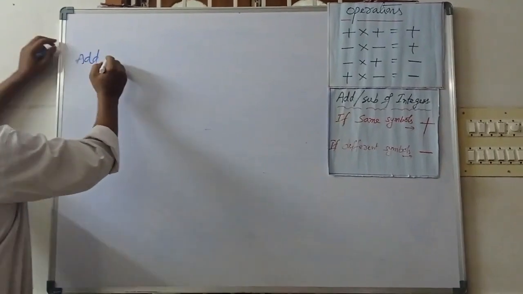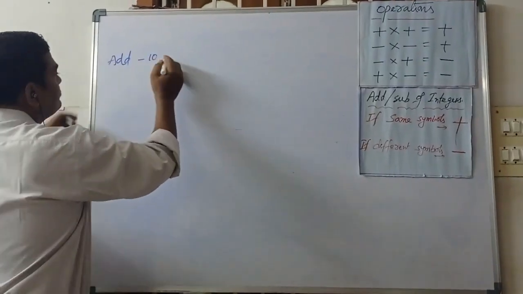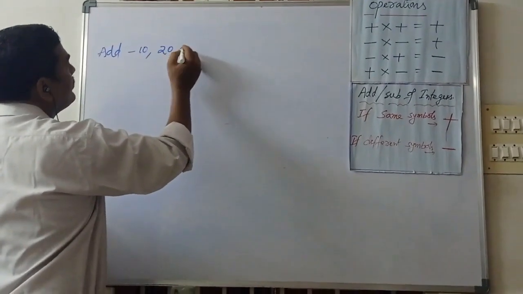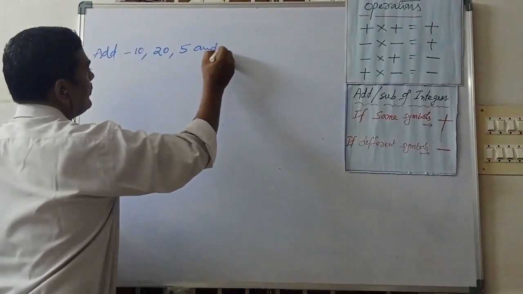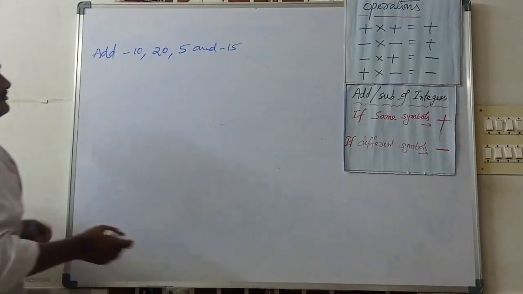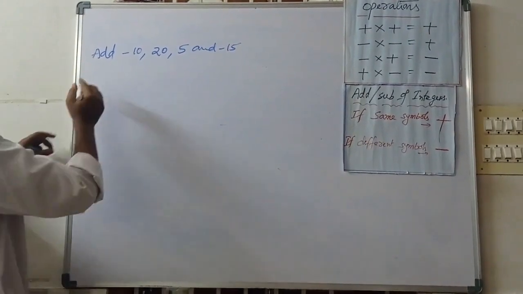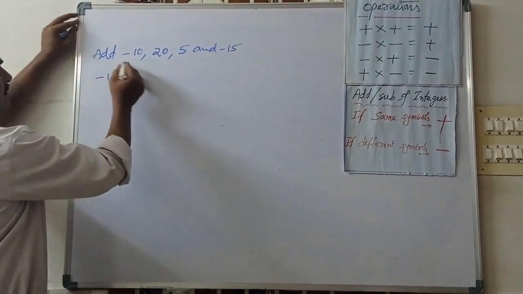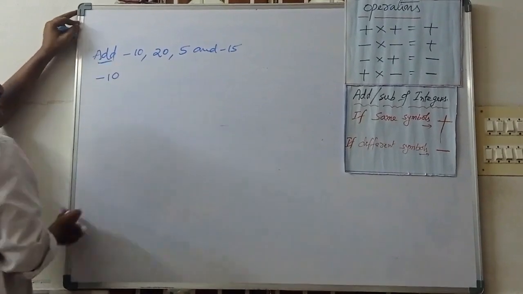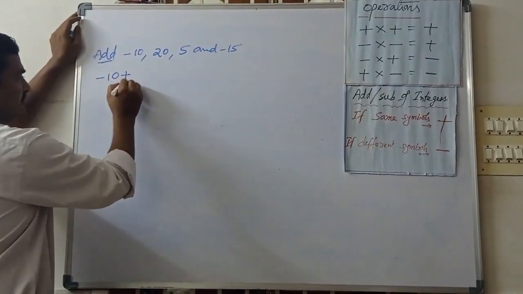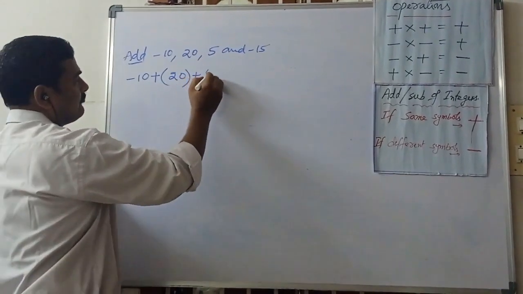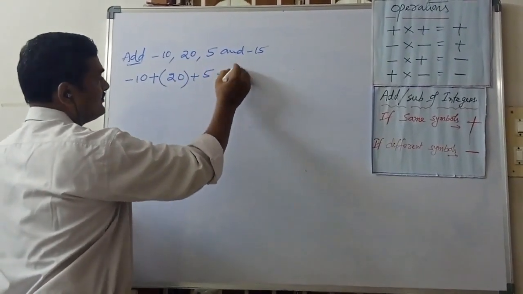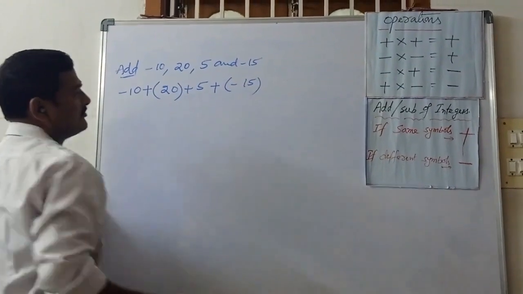Add minus 10, 20, 5 and minus 15. So minus 10, what is the operation for this symbol? Addition. Addition means what is the symbol? Plus. 20 plus 5 plus minus 50.